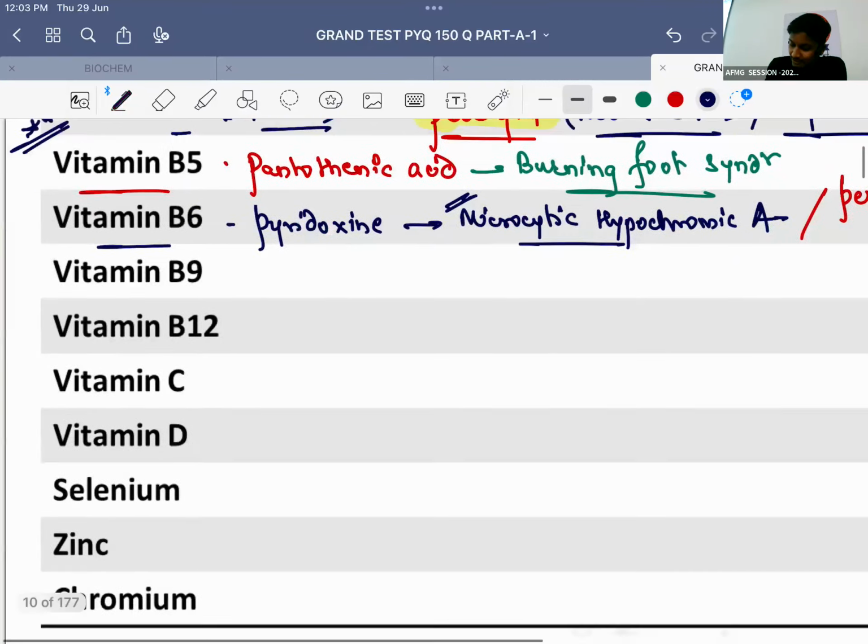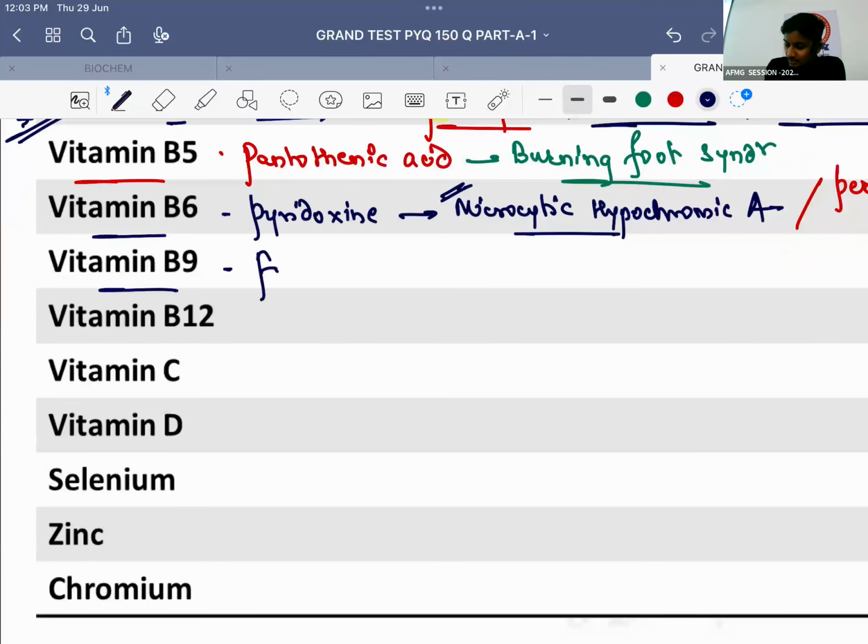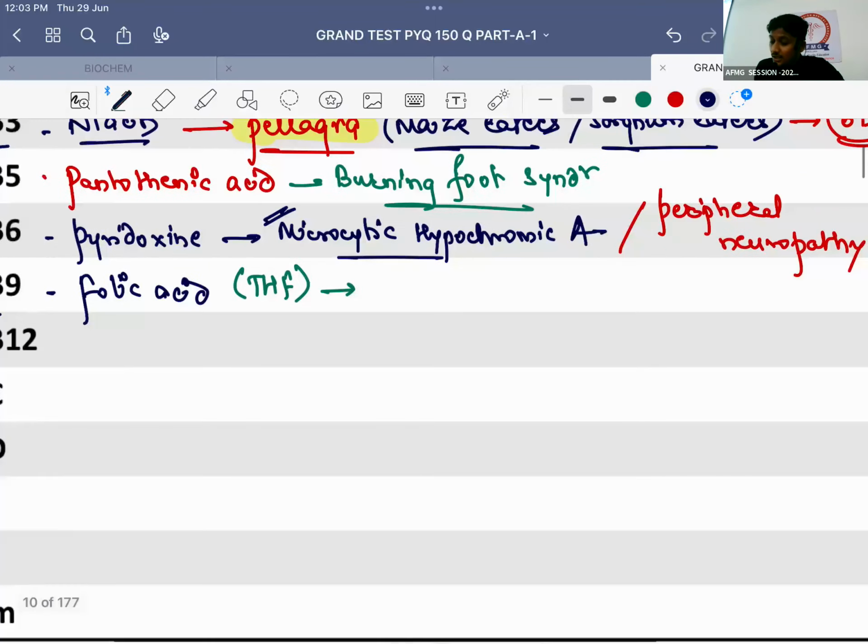Next is vitamin B9. Vitamin B9 is also known as folic acid. It can also be called folate. Tell me the active form, this question has been asked. Active form of folic acid is known as THF, that is tetrahydrofolate. Folic acid deficiency during pregnancy will lead to neural tube defect. That's the reason why folic acid is given during pregnancy.